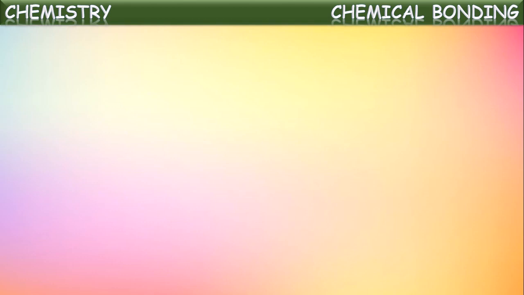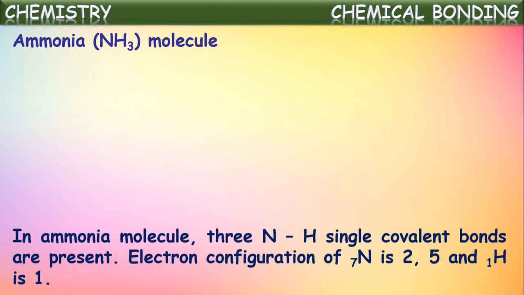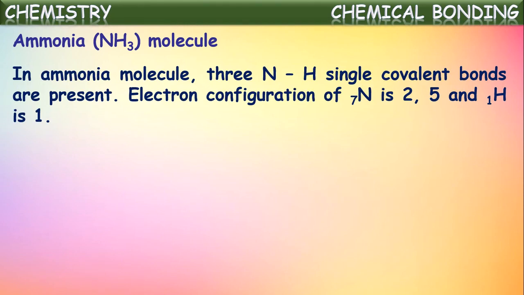Okay. Let us see one more example. Ammonia we call it. Formation of the ammonia molecule, NH3. In this, the central atom is nitrogen. The atomic number of nitrogen we have seen already as 7, and its configuration is 2, 5. Isn't it? So nitrogen needs 3 more electrons to become stable, because it already has 5 electrons in its valence shell, and each hydrogen has 1 electron in its valence shell. So each hydrogen needs 1 more electron to become stable with the duplet configuration.